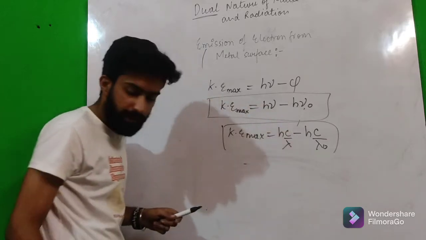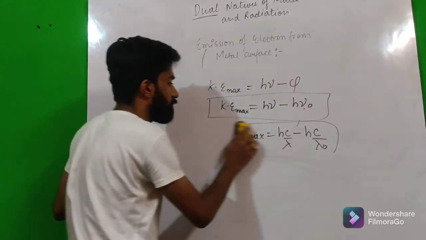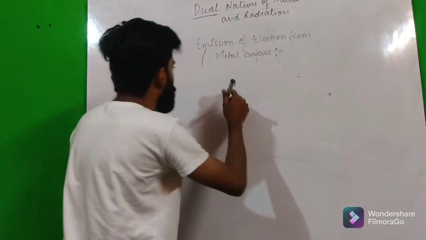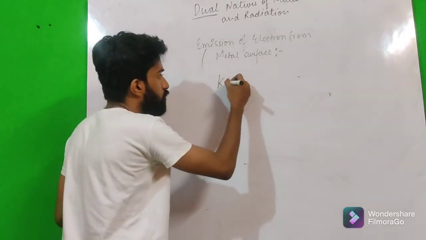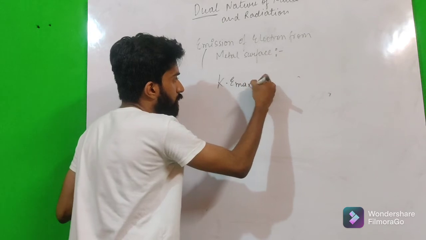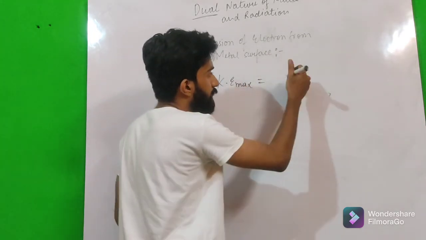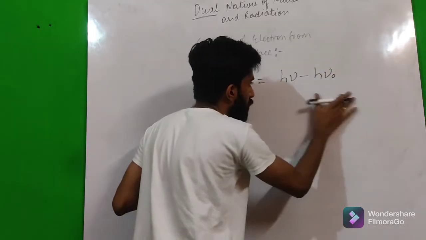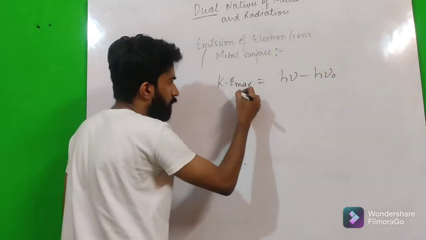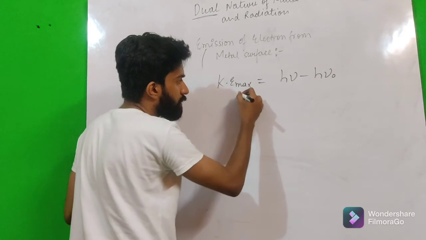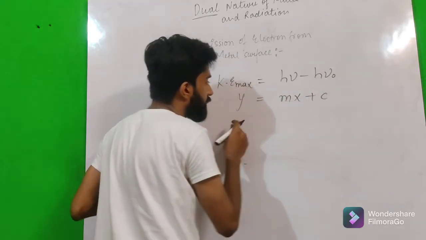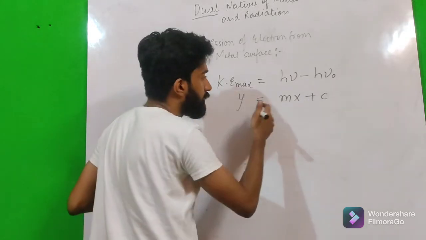If we plot a graph by using this equation, what equation? The kinetic energy max is equal to h nu minus h nu naught, and we can compare this with the equation of a straight line, y is equal to mx plus c.